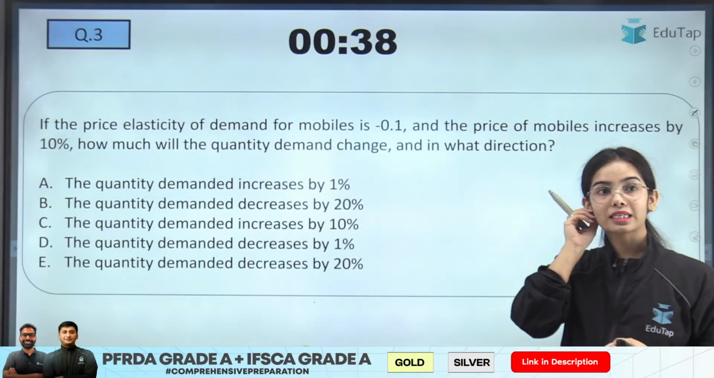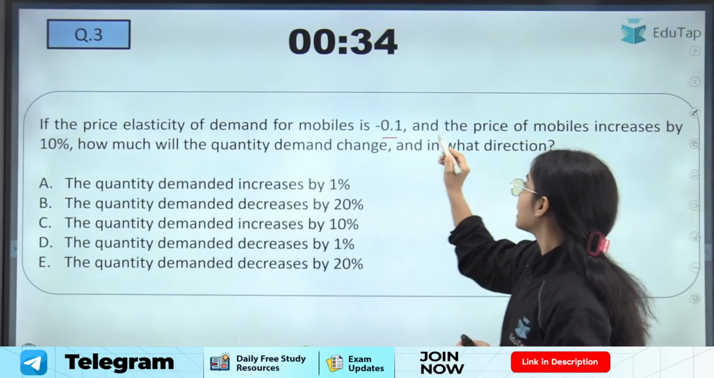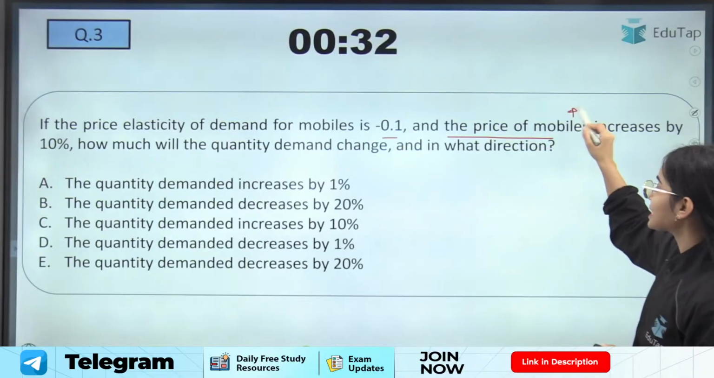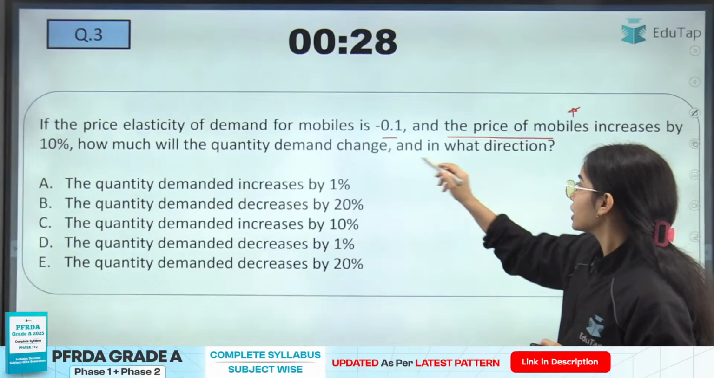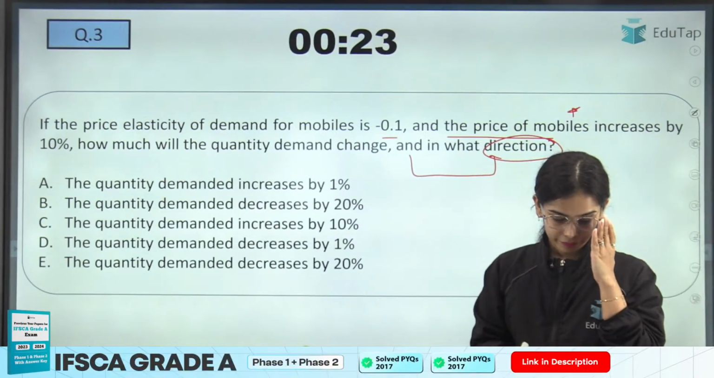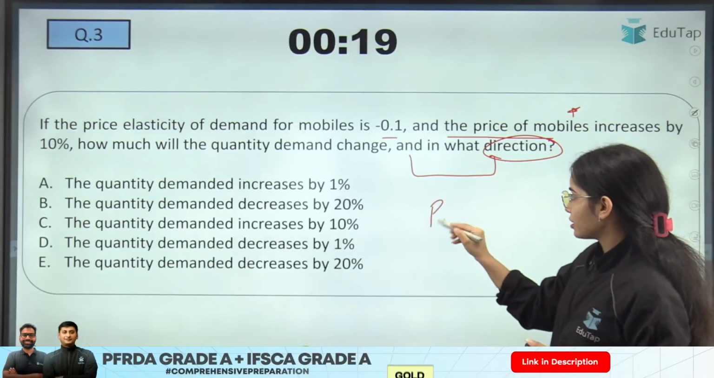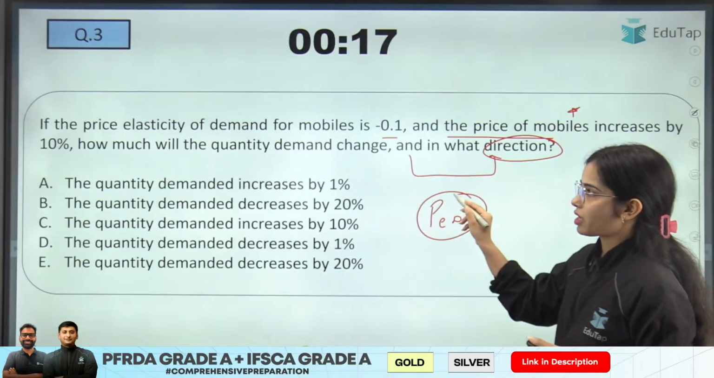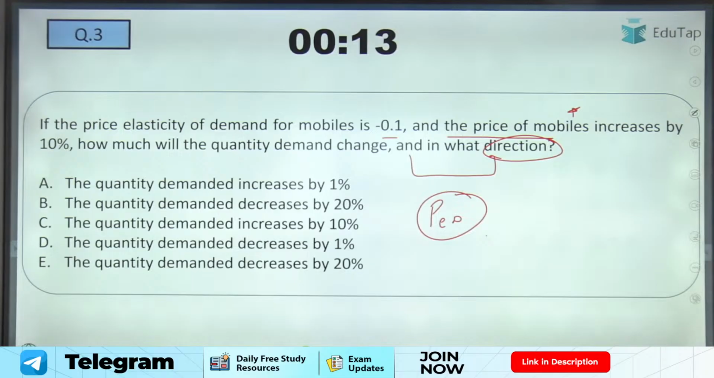Now coming to the next question: if the price elasticity of demand for mobiles is minus 0.1, and the price of mobiles increases by 10%, how much will the quantity demanded change and in what direction? So try to answer this. Basically you have to use the formula of price elasticity of demand. Let's see how many of you are able to answer this.